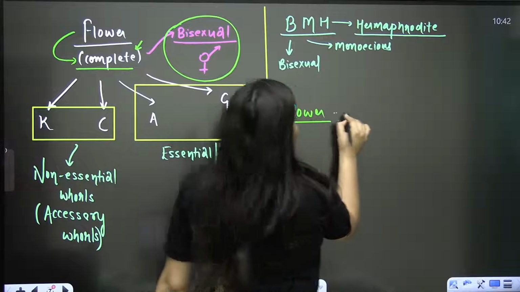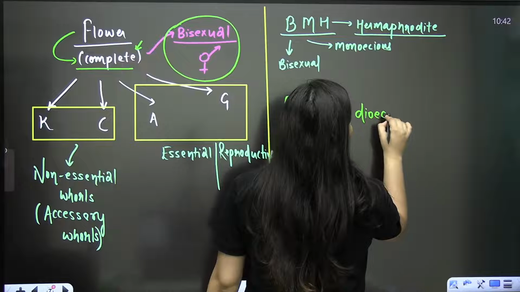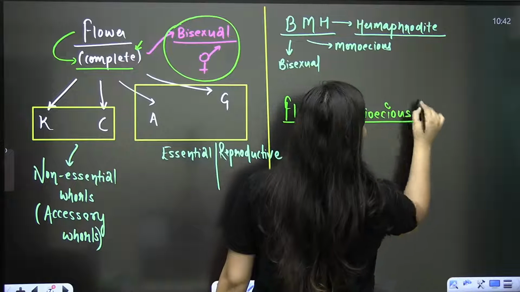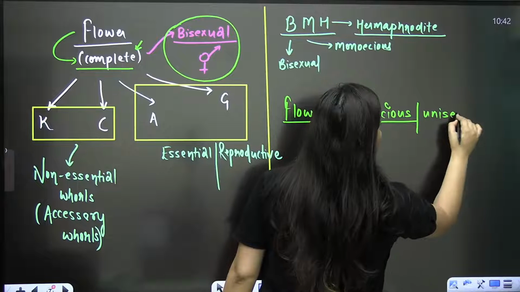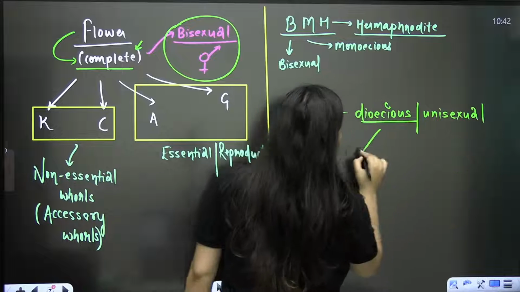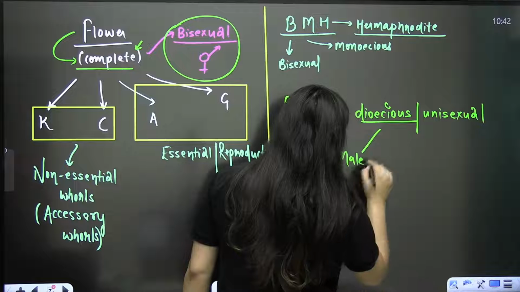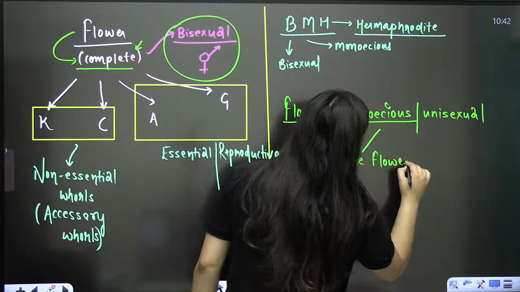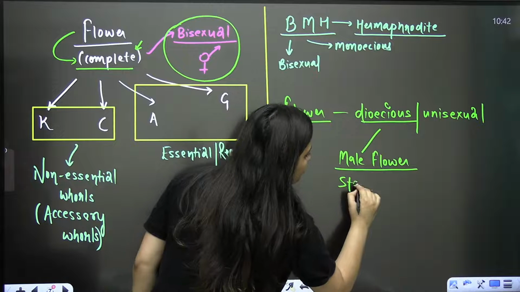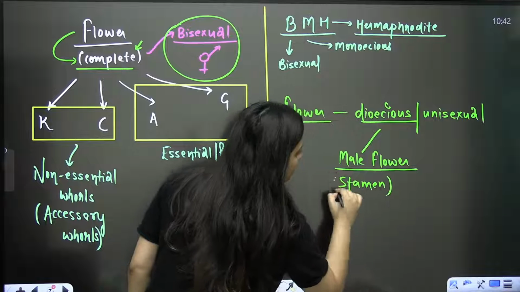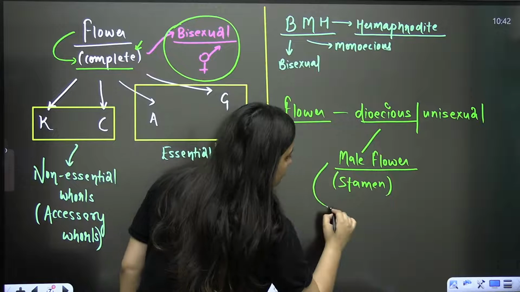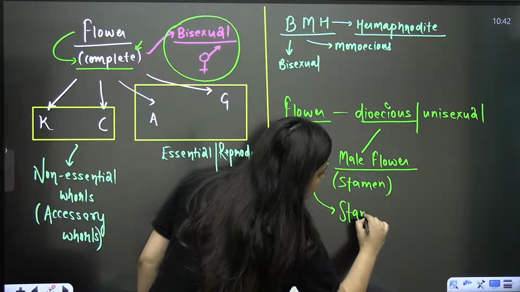That these flowers, they are even dioecious. Okay, they are dioecious. Dioecious means they are unisexual. So in that case, if it is a male flower, it means it contains the stamen only. Okay, it contains the stamen only. So we will call it staminate.